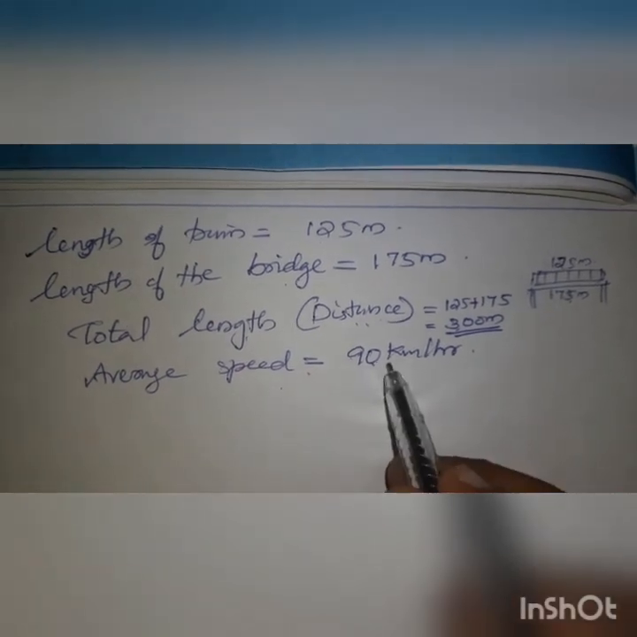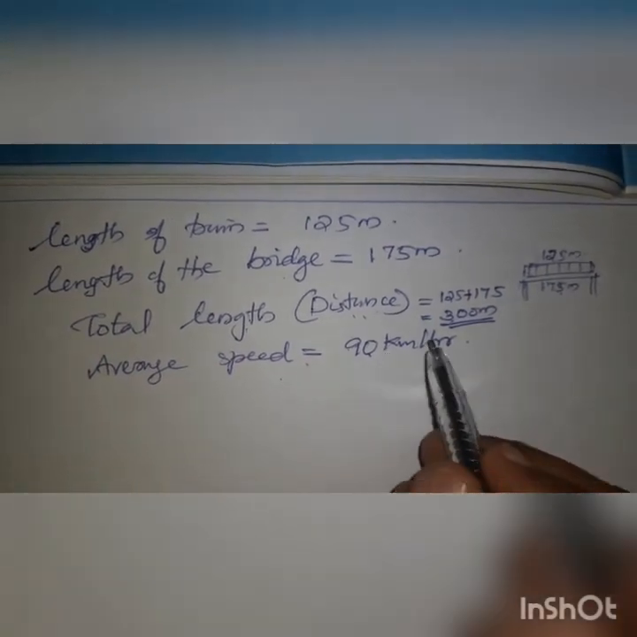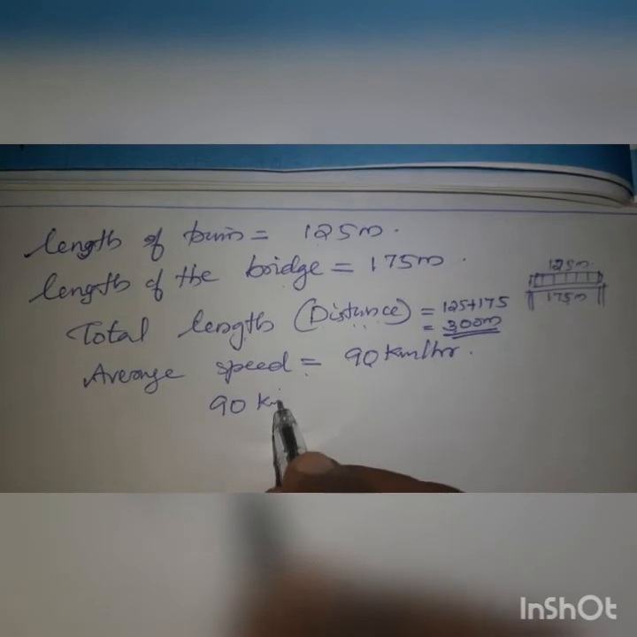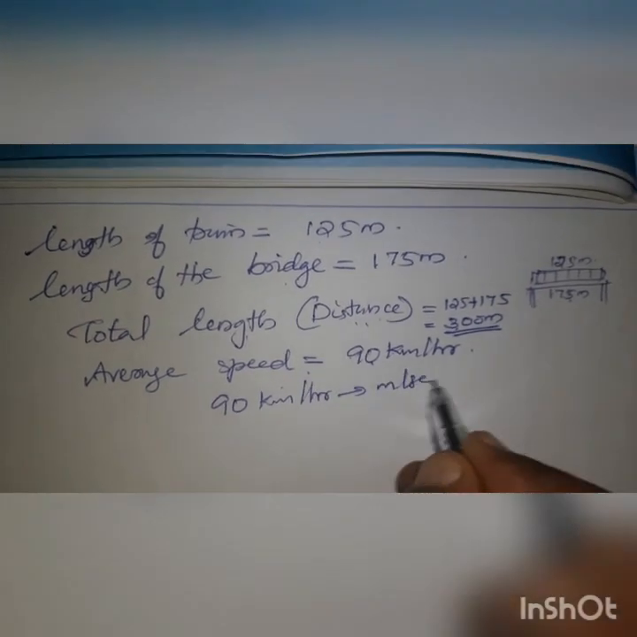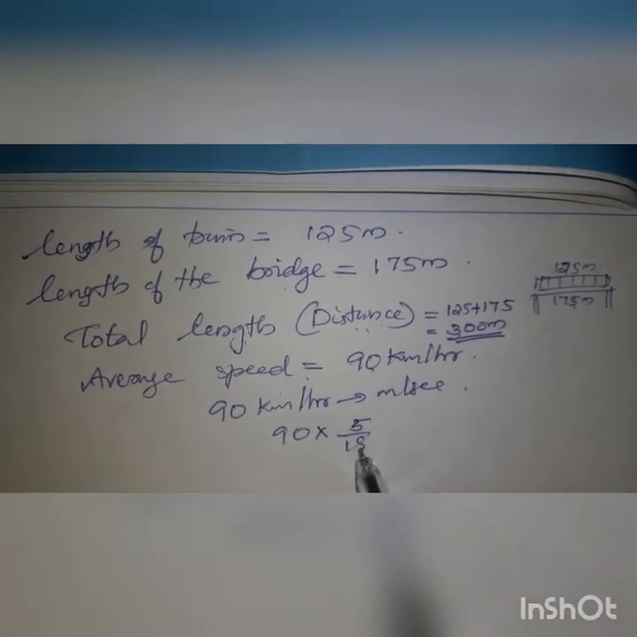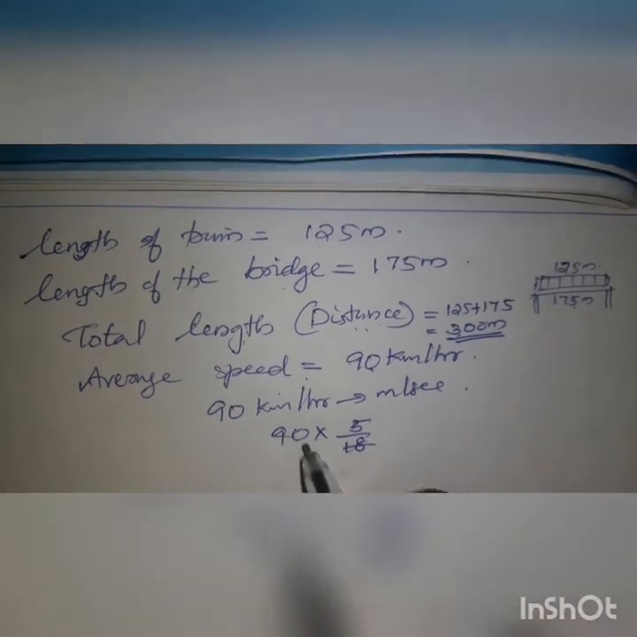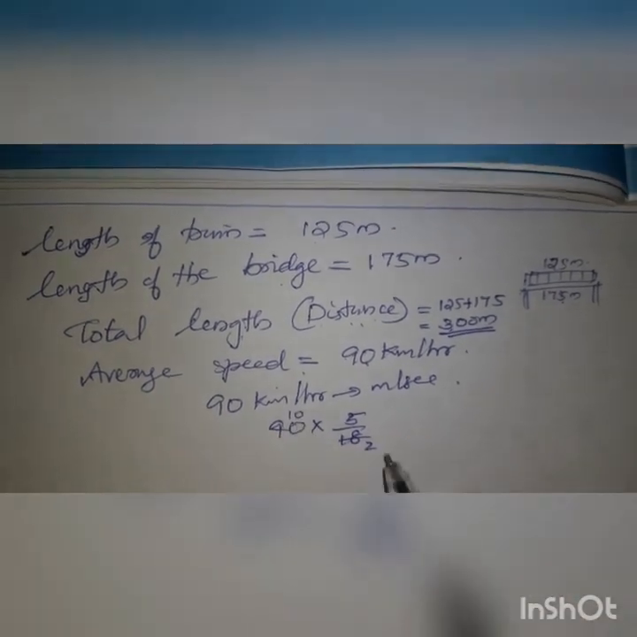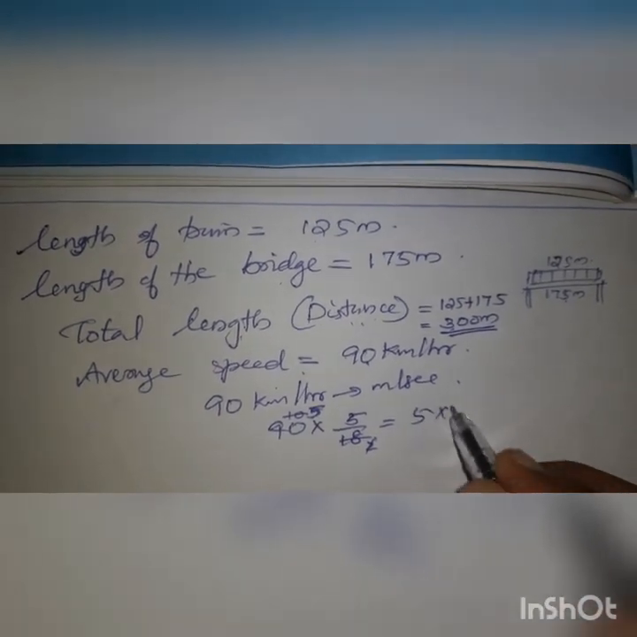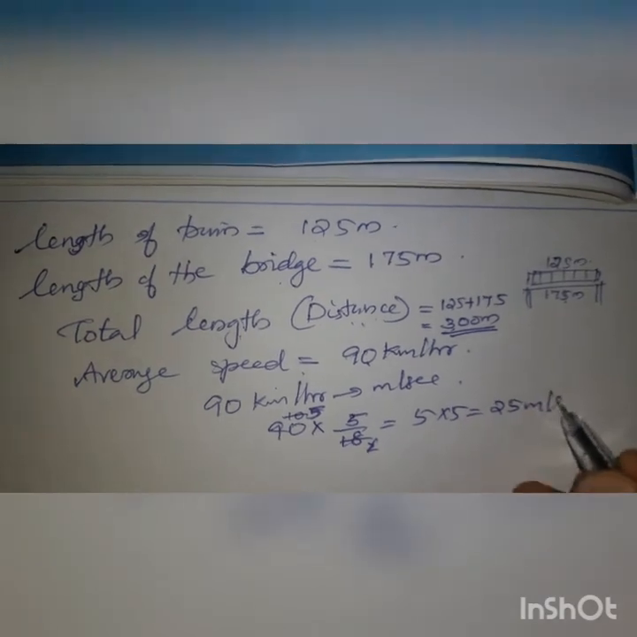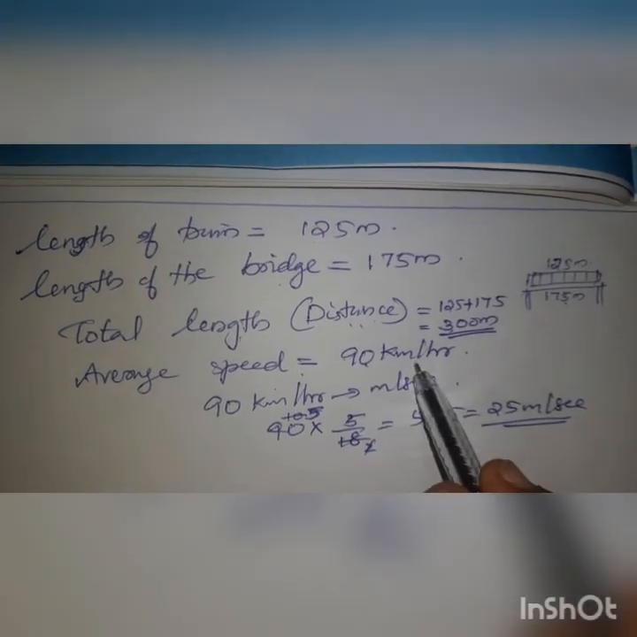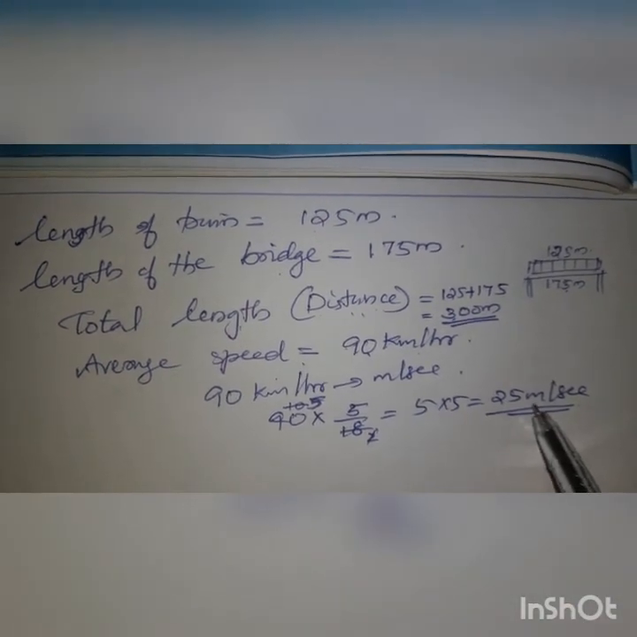You have to convert it into meter per second, because here the distance is given in meters. So 90 km per hour we are converting to meter per second. 90 into 5 by 18. 9 twos are 18, so here 10, 5. So 5 into 5, we are getting 25 meter per second. That is the speed of the train, 25 meter per second. So 90 km per hour converts to 25 meter per second.